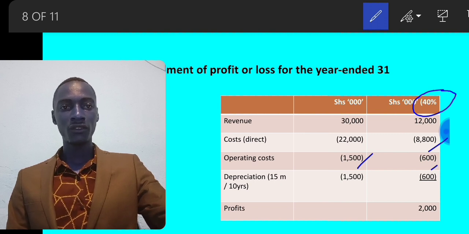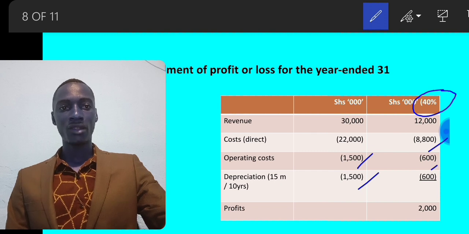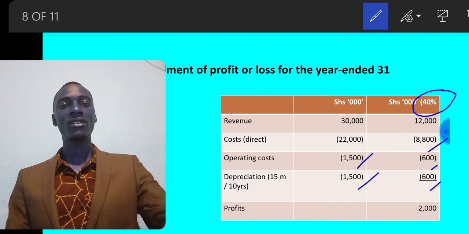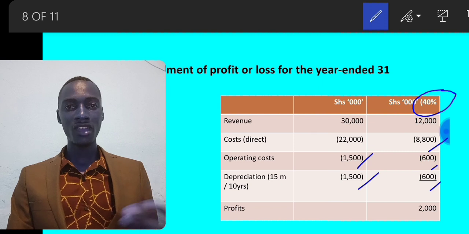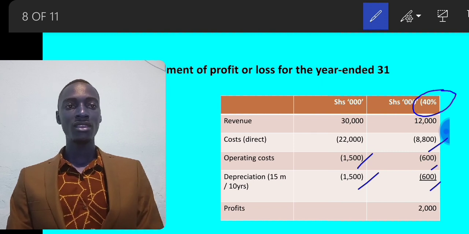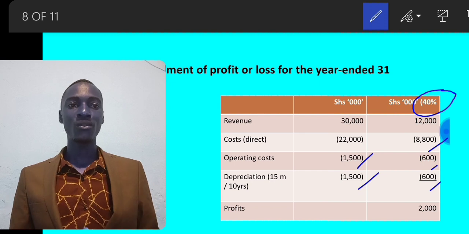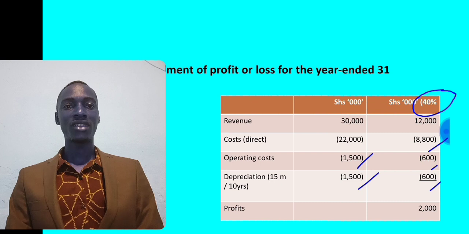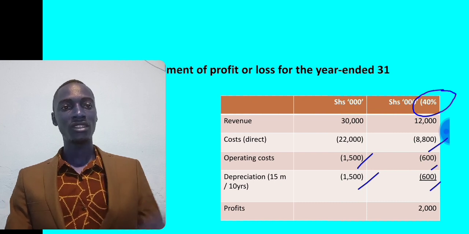So the depreciation for the joint operation is 1.5, but remember, Rashida should account for only 40% of the depreciation, that is 600,000. Then profit for Rashida in its individual financial statements will be 2 million. So Rashida is only going to account for its 40% share in the revenues as well as costs of the joint operation.